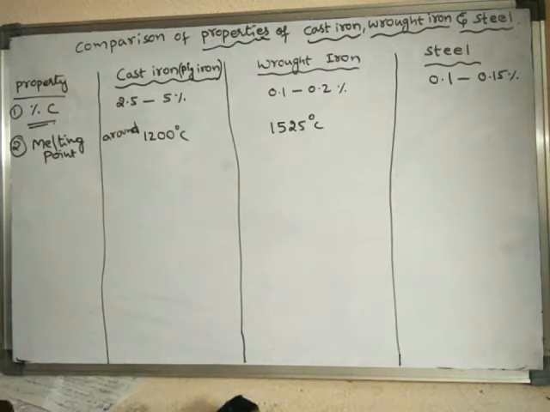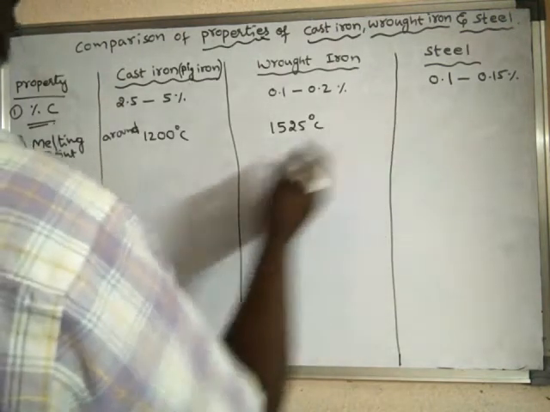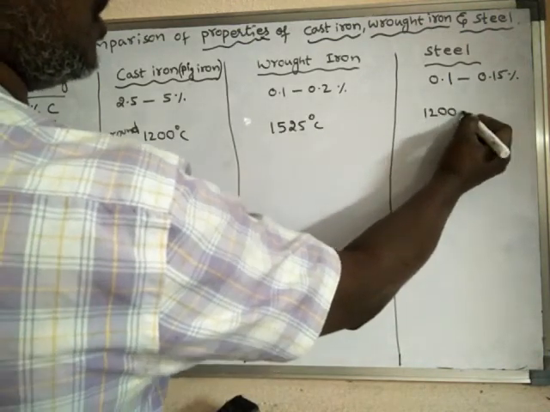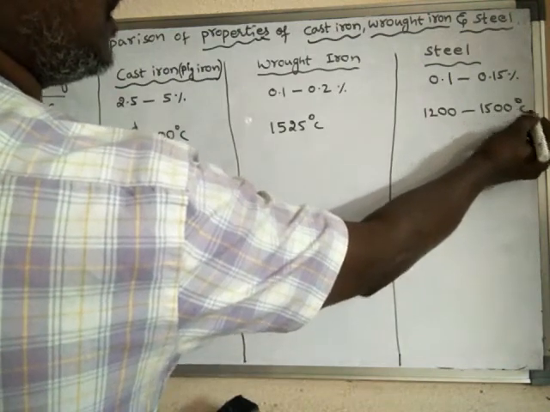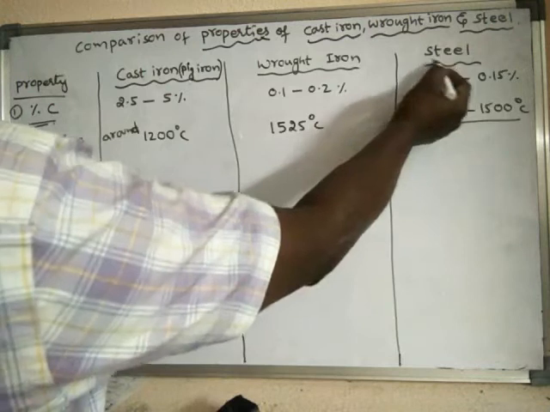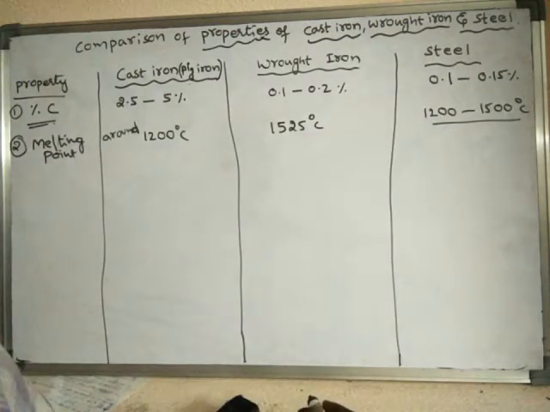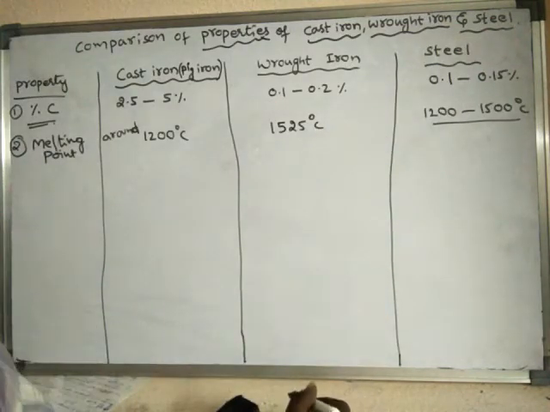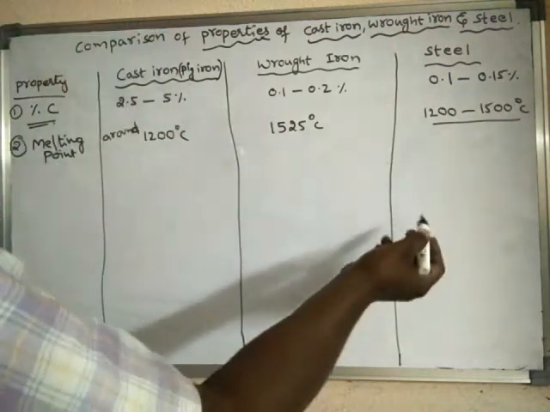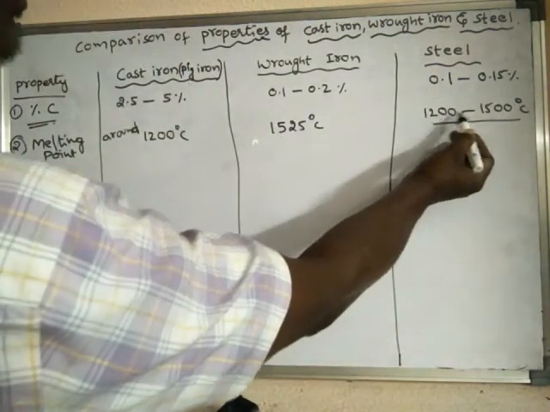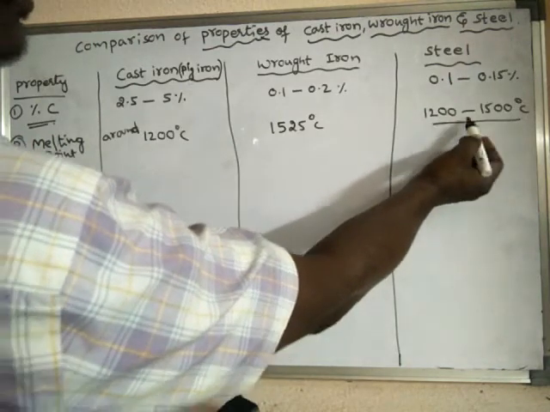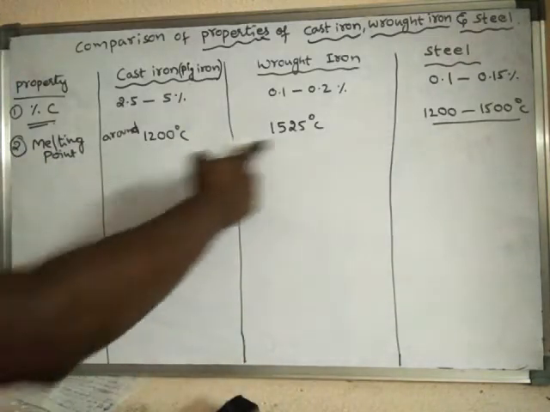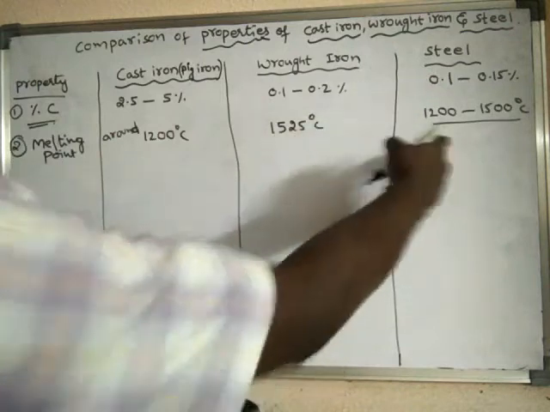Next, the steel, its melting point is between these two temperatures. That means between 1200 to 1500 degrees centigrade. Why this range? Because steel contains impurities, I mean other carbon and other impurities, in more percentages. So depending upon the impurities, sometimes it may be 1200, or sometimes it may be 1500, or between these. So like this, the melting points of cast iron, wrought iron and steel will be like this.